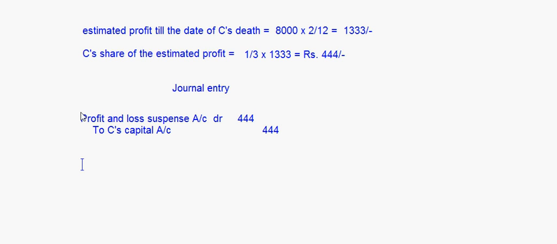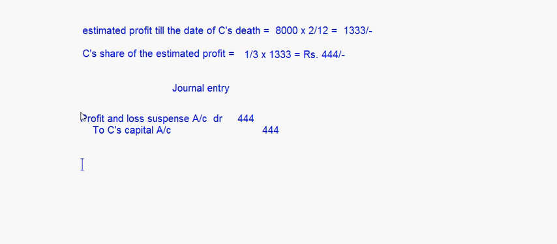In case this is a profit. If it is a loss, in that case this entry will be reversed. So we will write C's capital account to profit and loss suspense account in case of a loss, right? And this profit and loss suspense account will be closed by transferring it to the profit and loss appropriation account when it is prepared at the end of the year, right?